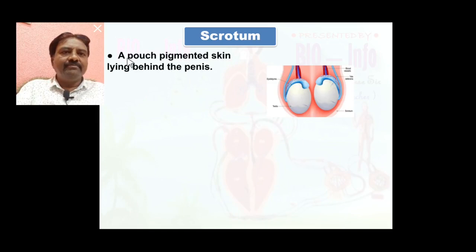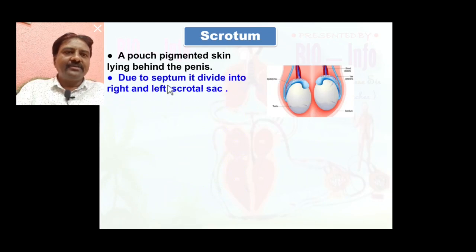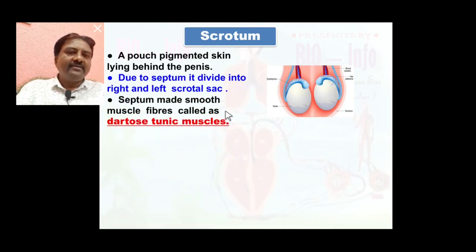The scrotum is a pouch of pigmented skin lying behind the penis. Due to the septum, it is divided into a right and left scrotal sac. The septum is made of smooth muscle fibers called the dartos tunic muscle, which is present in the septum of the scrotum.